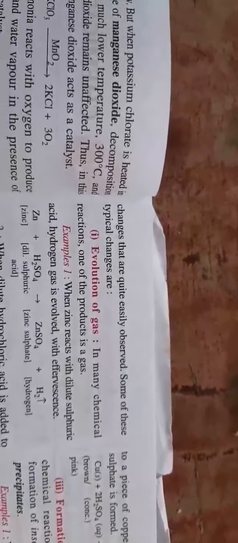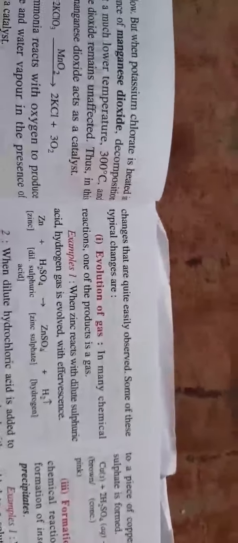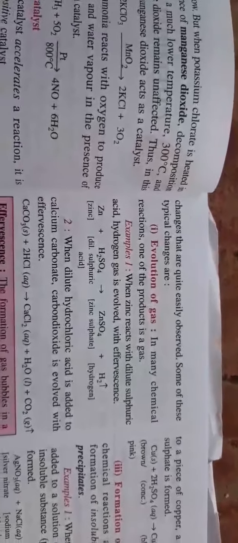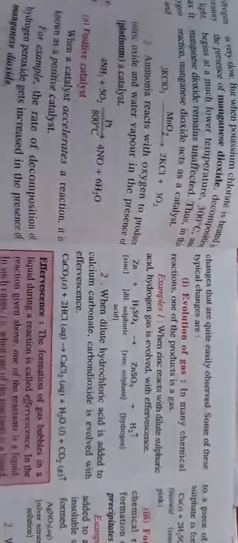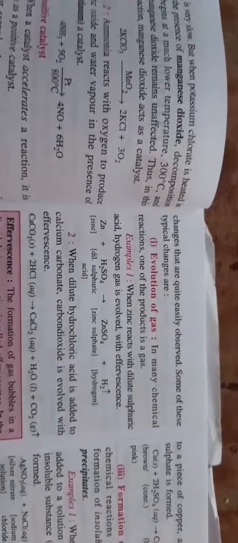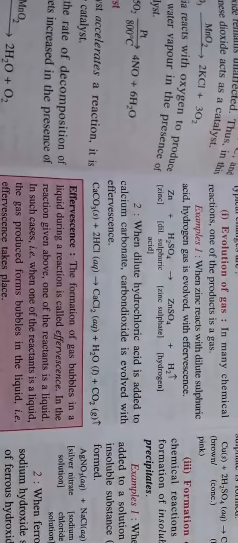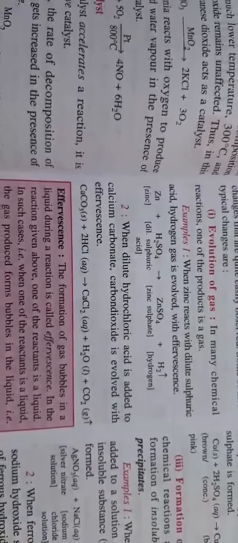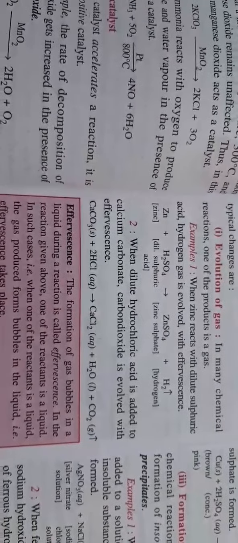The first one given is evolution of a gas. Whenever a chemical reaction is occurring, we will see some bubbles coming out of it. That means the reaction is proceeding, like in the reaction of zinc and sulfuric acid. In this, zinc sulfate is formed, which is in the form of a solution, whereas the bubbles coming out are of hydrogen. Similarly, there are a large number of reactions, such as an acid reacting with carbonates, which give carbon dioxide gas.